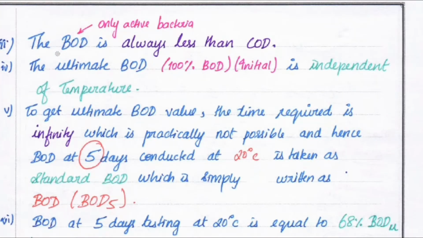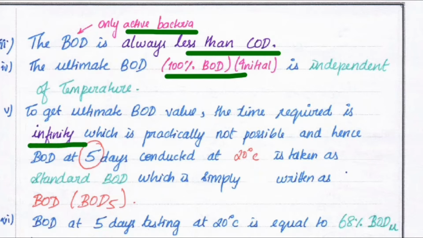In BOD we consider only the active bacteria. BOD is always less than COD. We have to keep in mind that COD is more than BOD, and COD is the chemical oxygen demand. Next, BOD is not independent of temperature. Getting the ultimate BOD value is not possible, because the time required for ultimate BOD is infinity. Which means it is practically not possible to find the ultimate BOD.